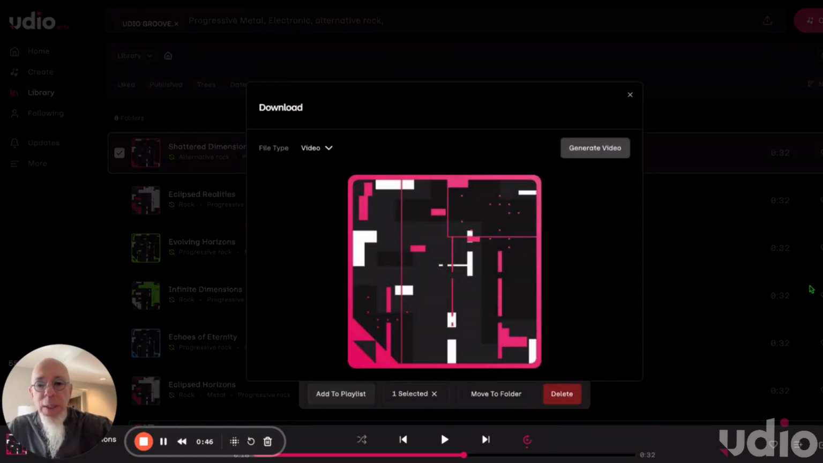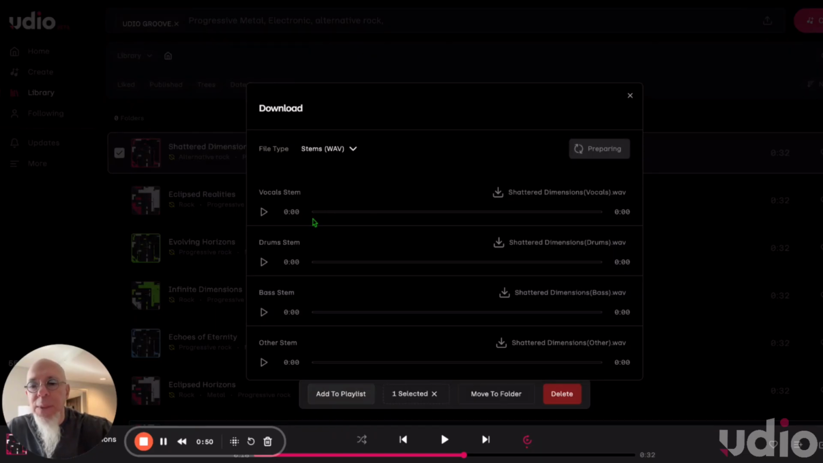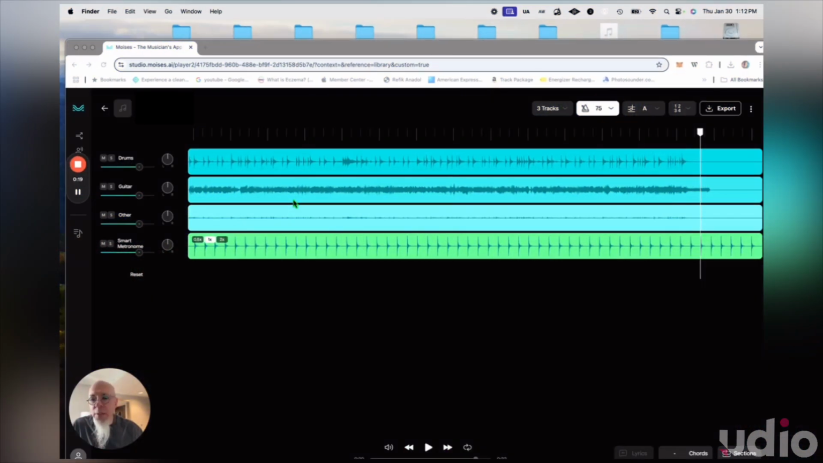And here's what you do. You select download, and then you decide what you want to download. I want to download the stems. I want access to all these parts. So this is really, really crazy.